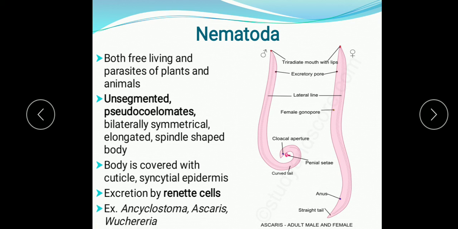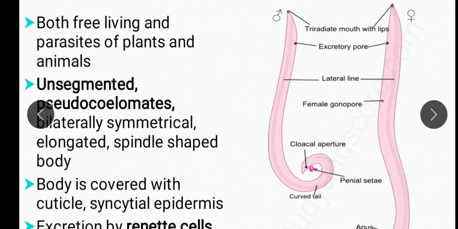Examples are Ancylostoma, Ascaris and Wuchereria. Here you see in the diagram, this is Ascaris, male and female, because they show sexual dimorphism also. The worms which belong to this phylum show well-marked sexual dimorphism, usually unisexual, male and female.